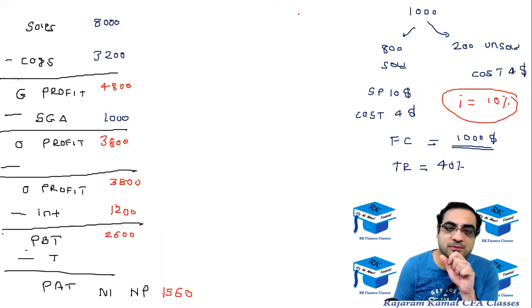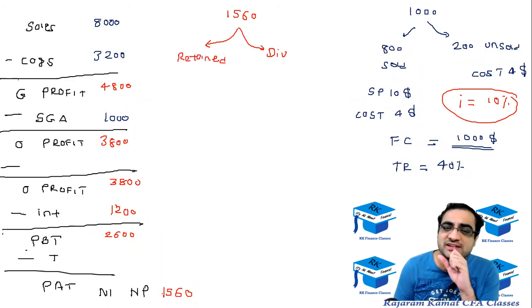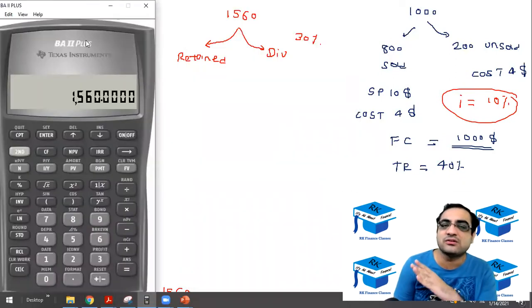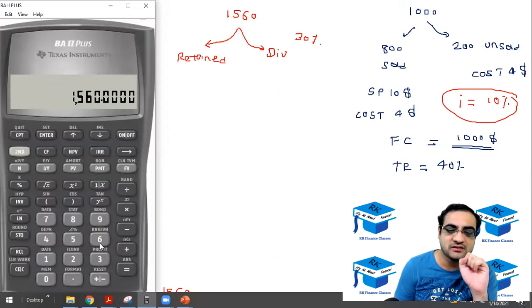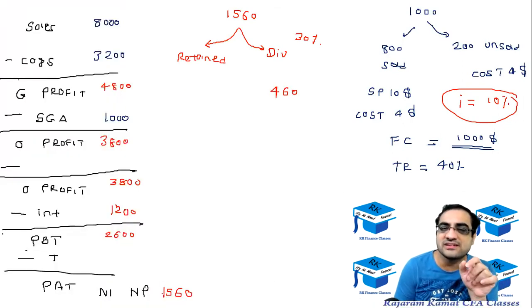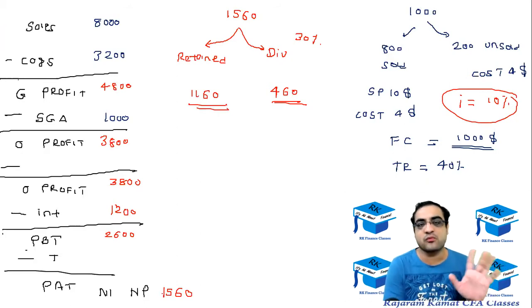Now from this 1,560 profit, a part of that would be paid out as dividend, and the remaining part would be retained in the company. So let's say the dividend payout ratio is 30%. Let me see, 30% of 1,560 is how much? So 30% of 1,560 would be paid out as dividend, and 70% would be retained in the company. That comes to 468. Let me round off to 460. So out of 1,560, 460 would be paid out as dividend, and the remaining 1,160 would be retained in the company. Okay, so this is where we had stopped.